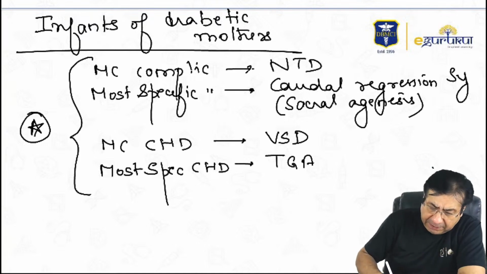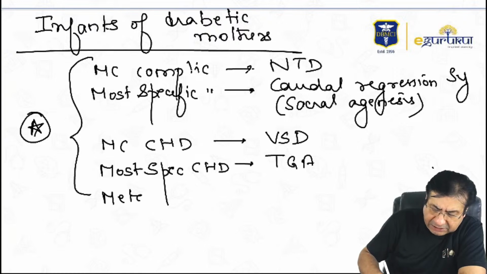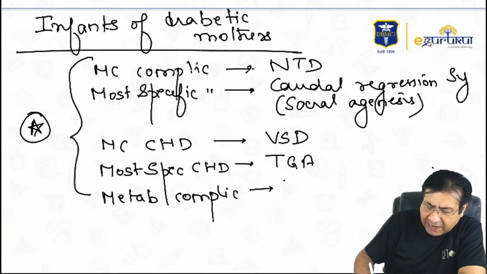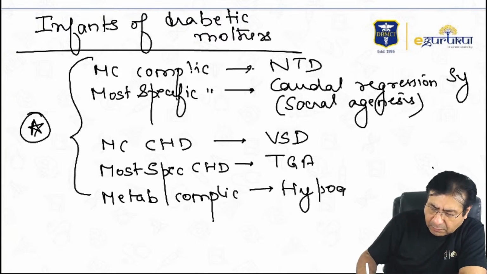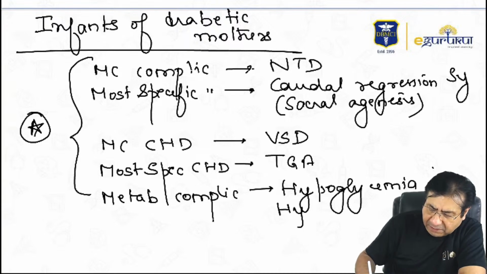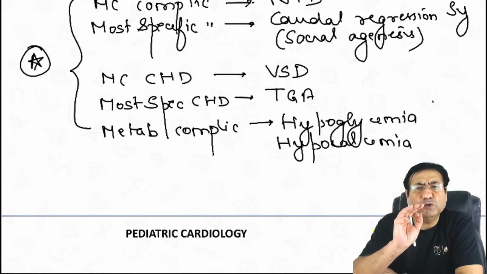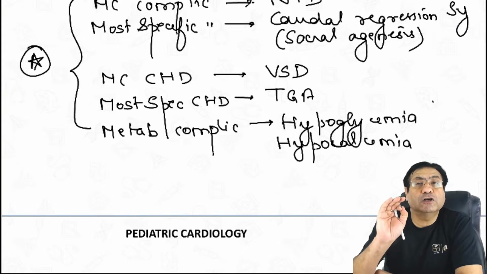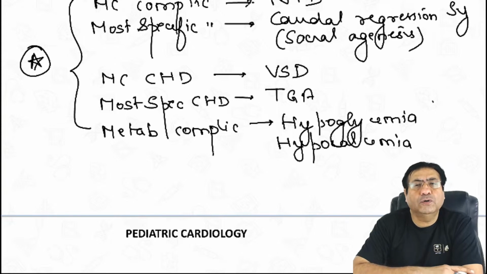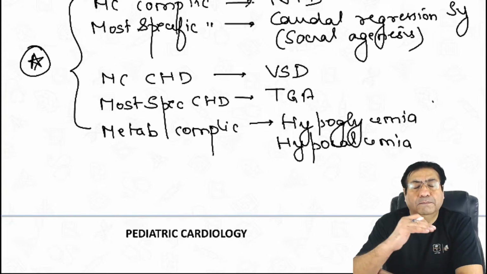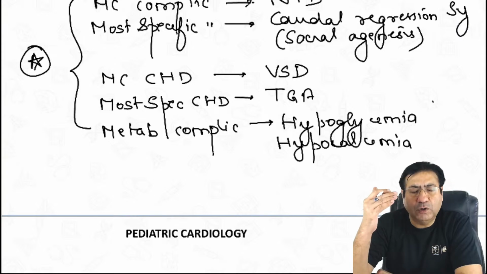Plus, infants of diabetic mothers also have metabolic complications such as hypoglycemia and hypocalcemia. Most of these complications occurring in infants of diabetic mothers are because of a hyperinsulinemic state in newborns who are born to diabetic mothers.